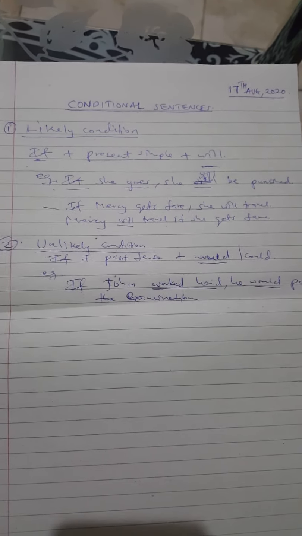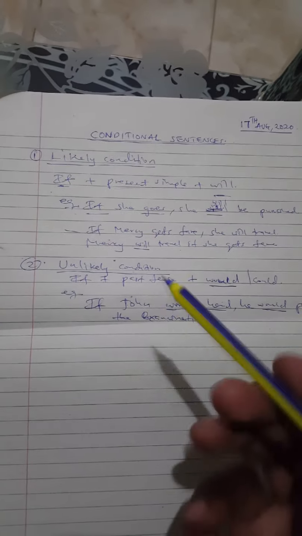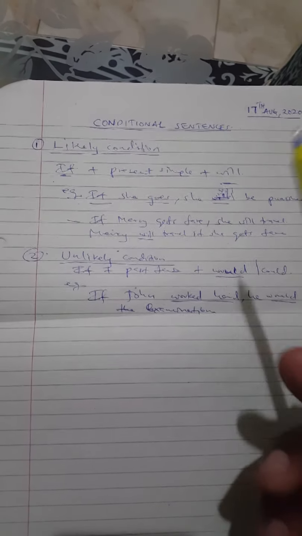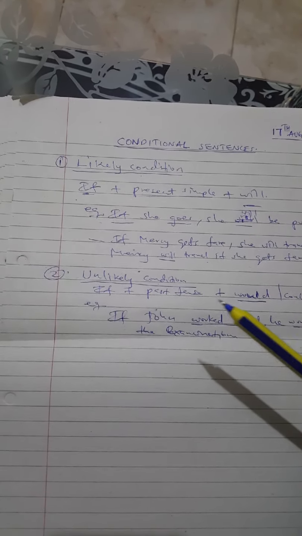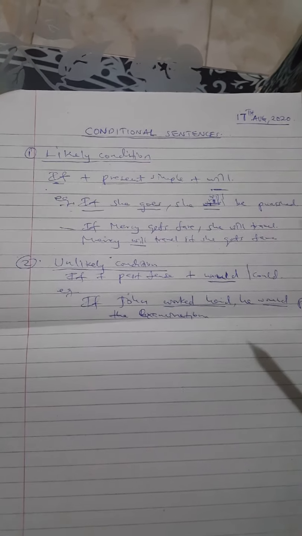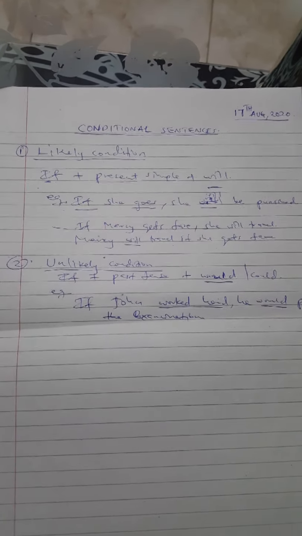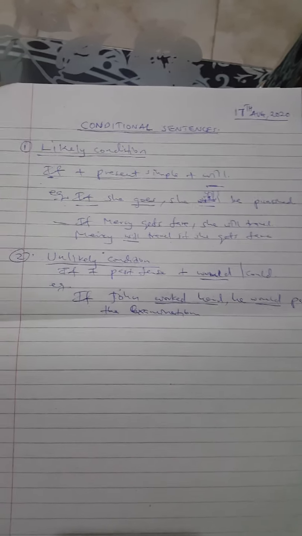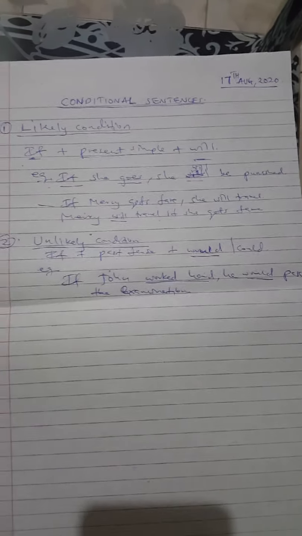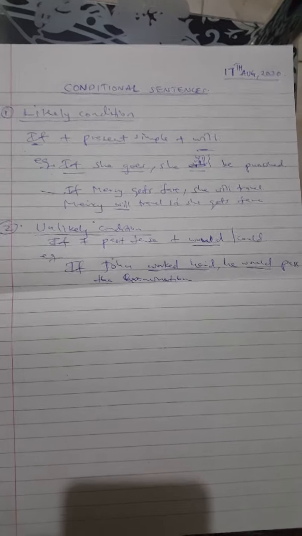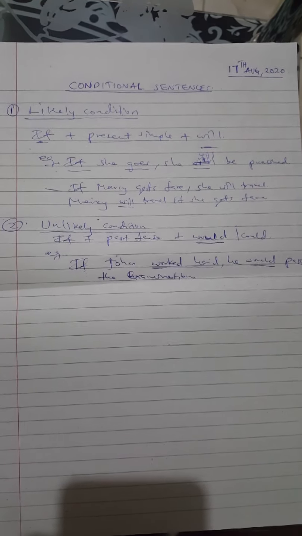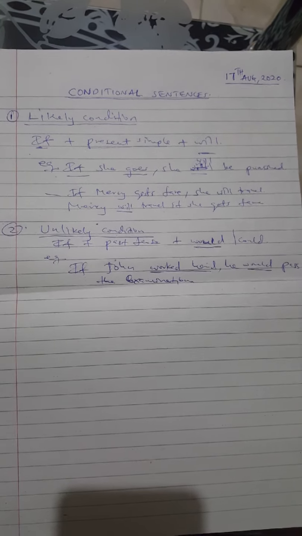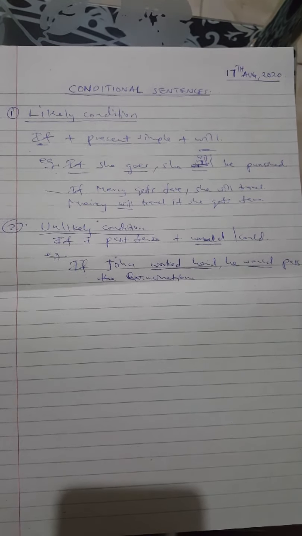So this is unlikely condition, meaning you look at likely condition, there is a possibility that that thing may happen. If she gets money, she will travel. But this one, if John worked hard, meaning already John didn't work hard, hence he can now not pass the examination. Time has gone, hence John is no longer able to work hard to pass the examination. Just like you assume that this year it was going to be normal time for your examination year.